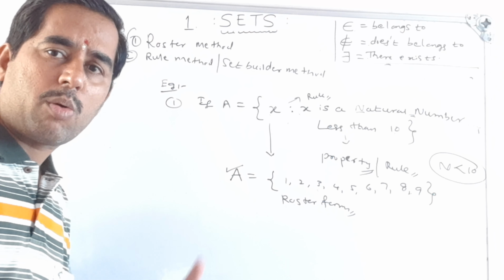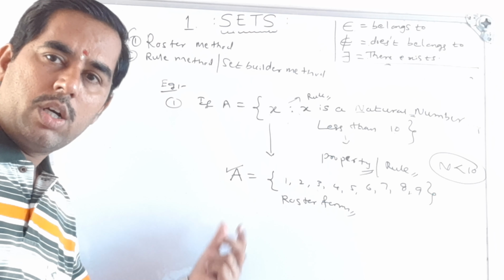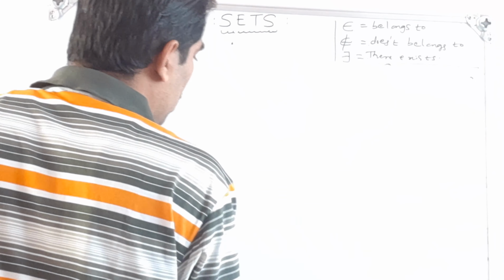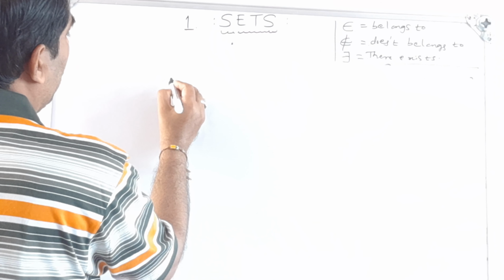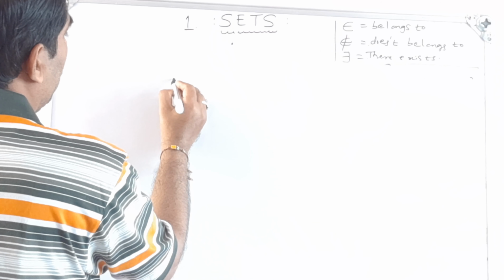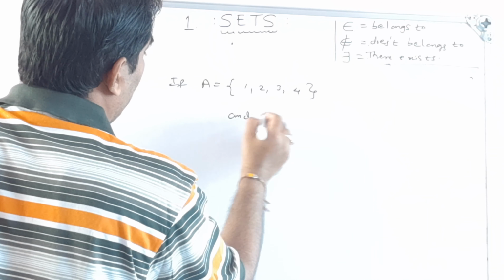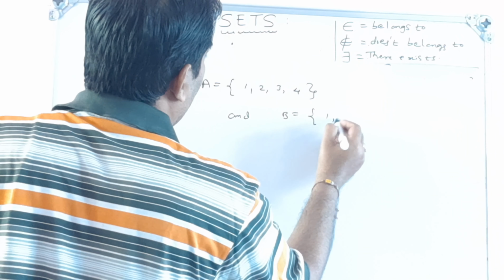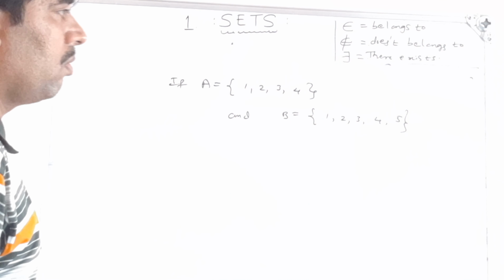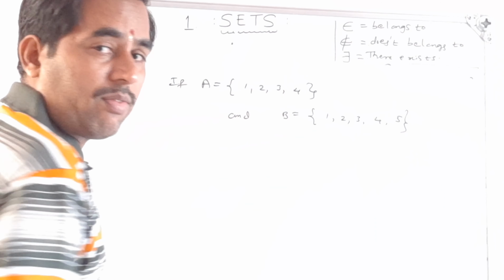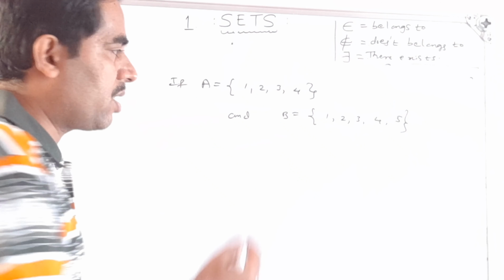So in this way we can give many examples related to the roster and rule methods. Okay, let us see, I will write one set here. So I have taken two sets, finite sets. Finite sets and infinite sets.